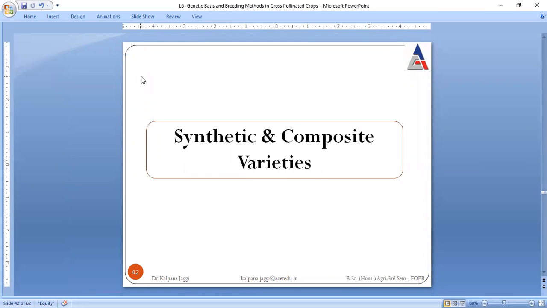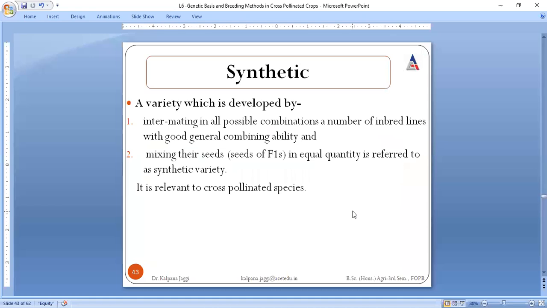With this, we have completed the two parts by which we could go for breeding of cross-pollinated species. And now I am going to discuss the last one, that is synthetic and composite varieties. So what is synthetic? The name itself suggests we are synthesizing something. Then how is it to be synthesized?